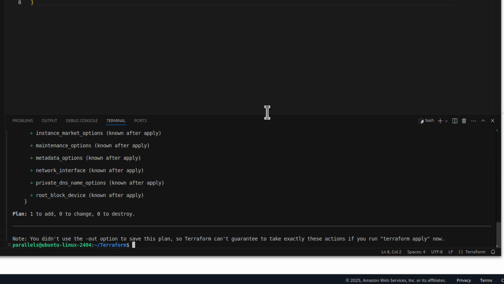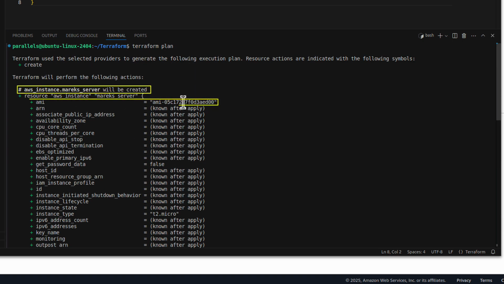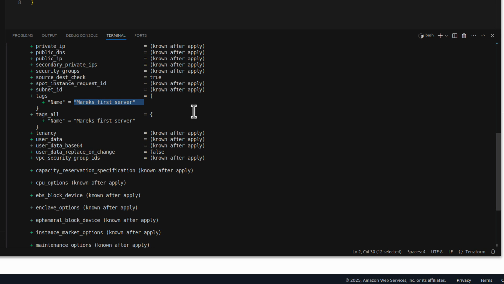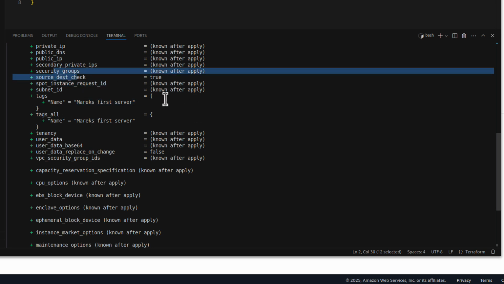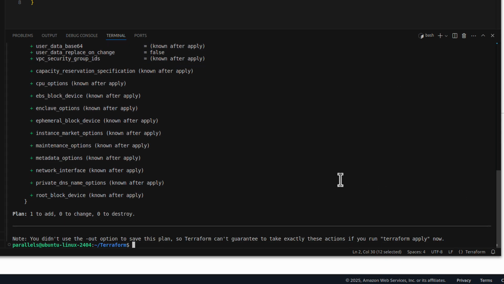Alright, that's the plan. Let me make it bigger. What does it say? It says that Marek's server will be created. The AMI will be this. That's because we specified that. It's the Ubuntu AMI. The instance type is t2.micro. And the name will be Marek's first server. And everything else, Terraform says it will be known after apply. It doesn't know yet what it's going to be. Once we apply that, only then we will find out what's the value for example for public IP, etc. So if we scroll further, the plan is for one resource to add, because we're creating one virtual machine, 0 to change and 0 to destroy. We will see that later on, what it does. So let me clear again, maybe.